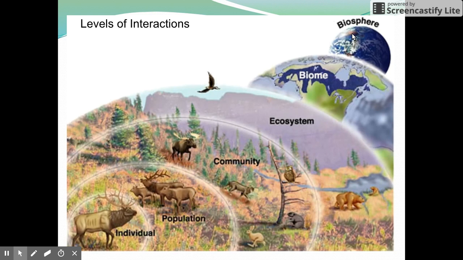The biosphere is the next level of interaction. And what we're looking at here is how all the different biomes interact together and how all of them influence each other to create what we see on our planet.